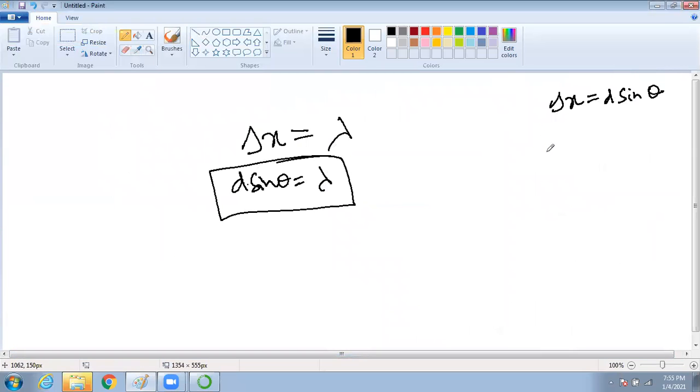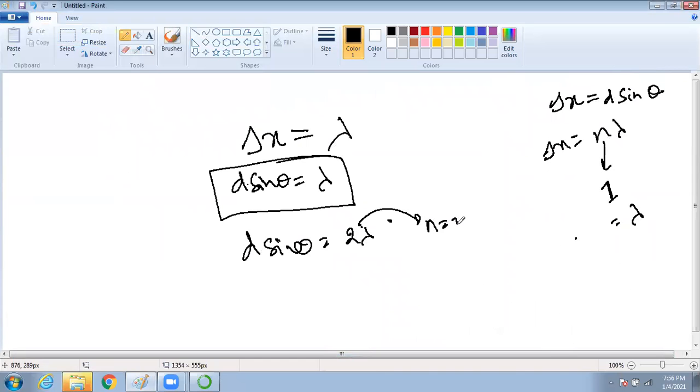Our delta x was n lambda. So for n equal to 1, it is lambda. For the second, d sine theta will be 2 lambda, because n will become 2. Here n equal to 2, here n equal to 1. Am I correct?